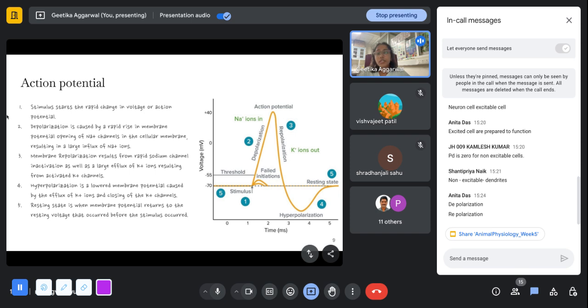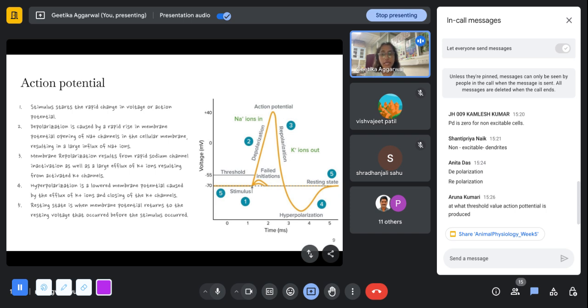First, as I said, the stimulus starts the rapid change in voltage, or it starts the action potential. Depolarization is caused by a rapid rise in membrane potential, which happens because a lot of sodium channels in the cell membrane get opened together, and there is a rapid influx of sodium ions into the cell. That causes depolarization because the cell that was negative, with less sodium inside and more outside, now its voltage becomes more positive because of the rapid influx of sodium ions.